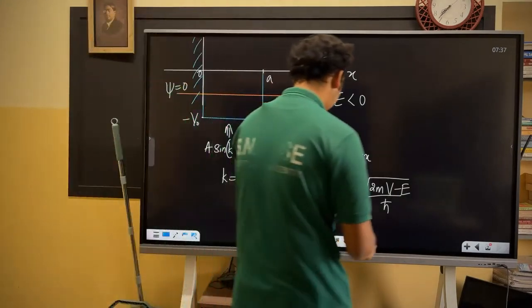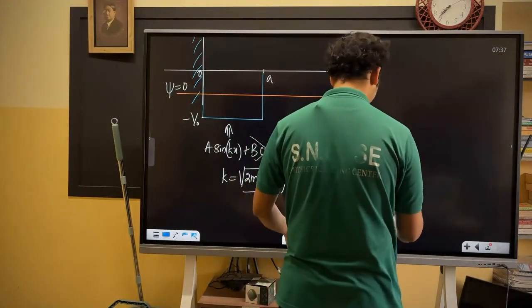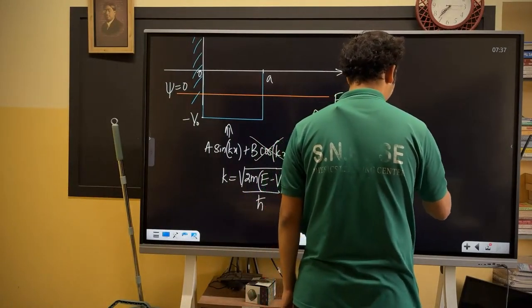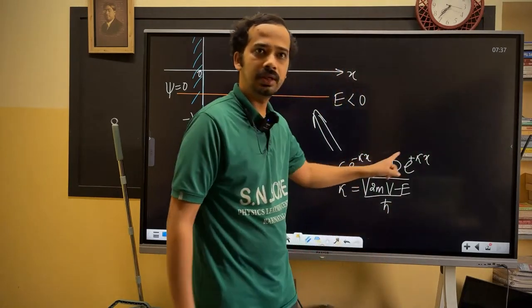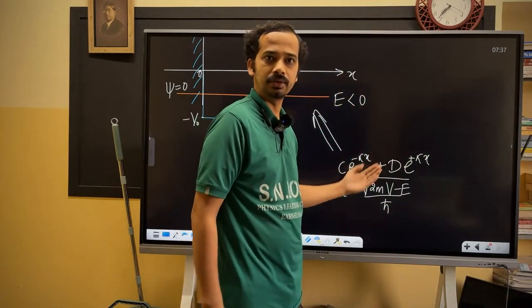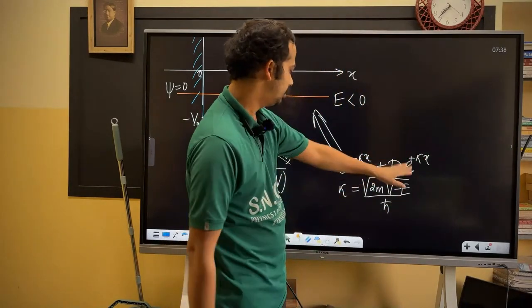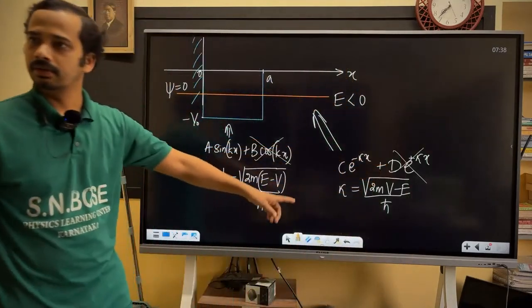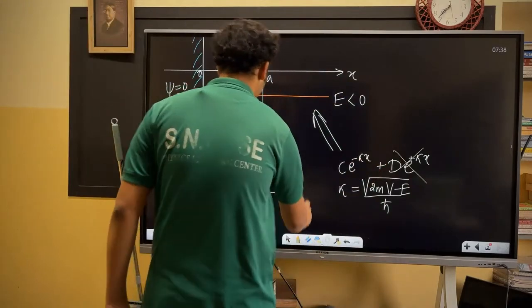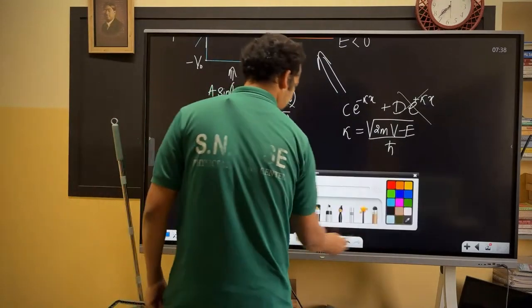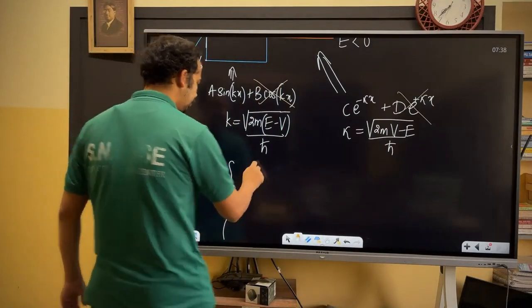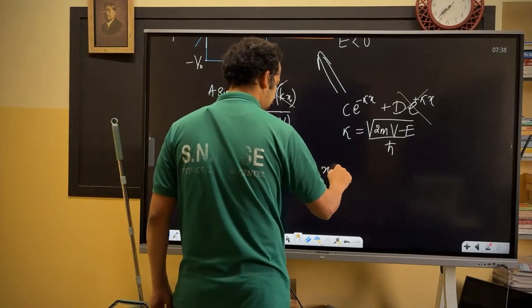Or here also, if you write c e power kappa x plus d e power plus kappa x, these are the general solutions, but in this region the growing one should not be there. That you should quickly judge. So your wave function will be like this. It is 0 when x is less than 0.